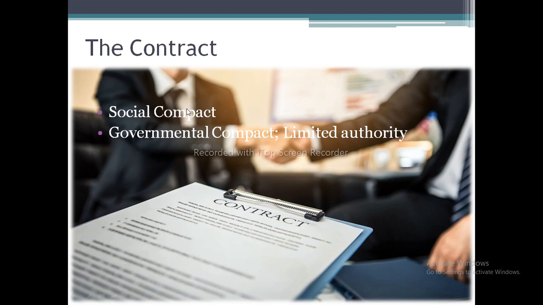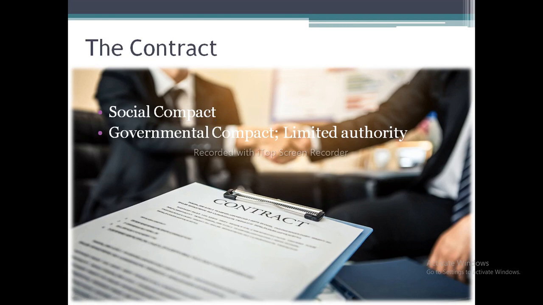Now regarding the social contract, the people surrendered some of their rights, not all. This is a point where Hobbes and Locke contradict, and they are not aligned. The people surrendered some of their rights, not to a single person, not to an assembly of men, but to the whole community.